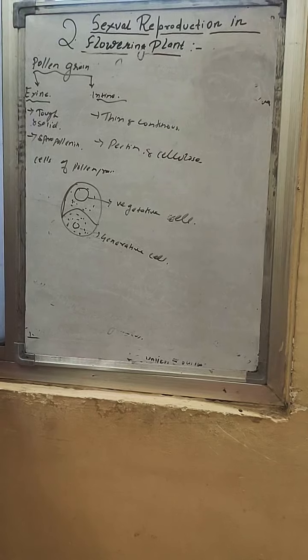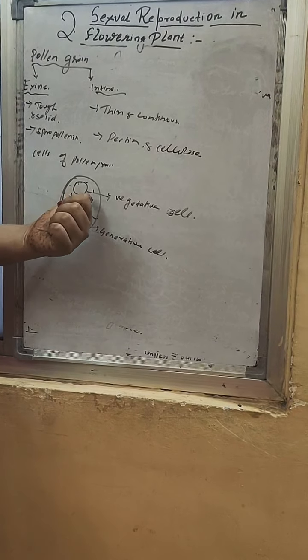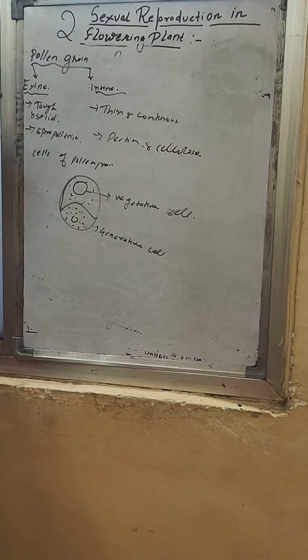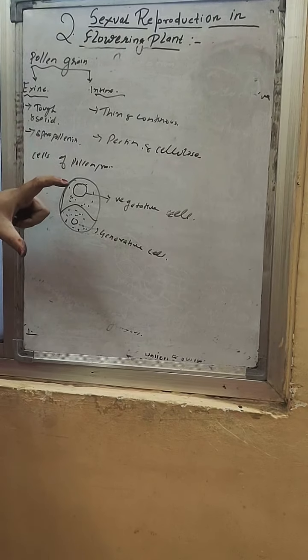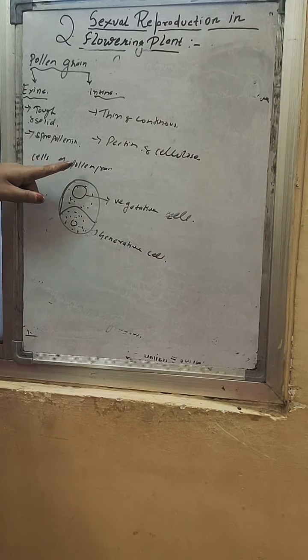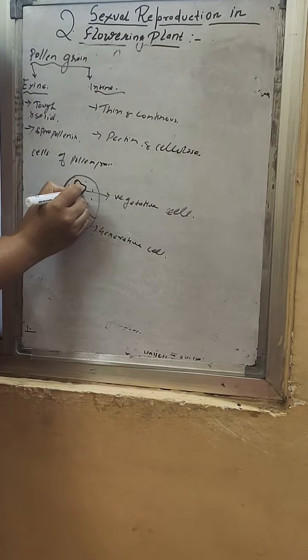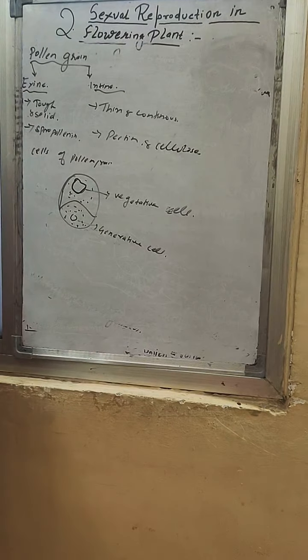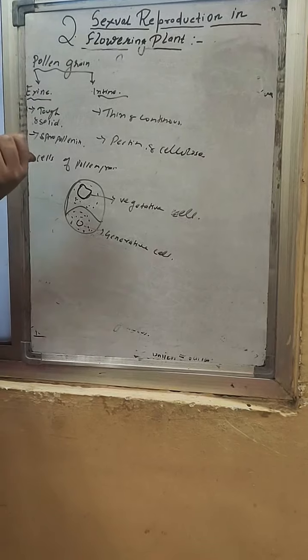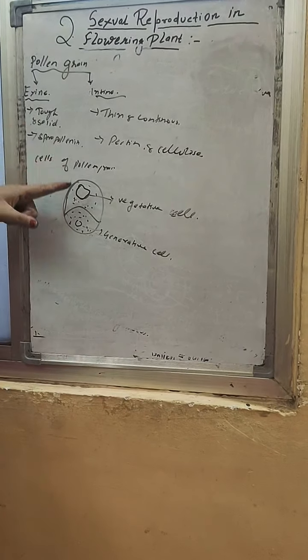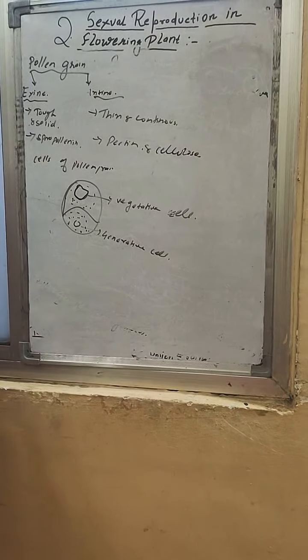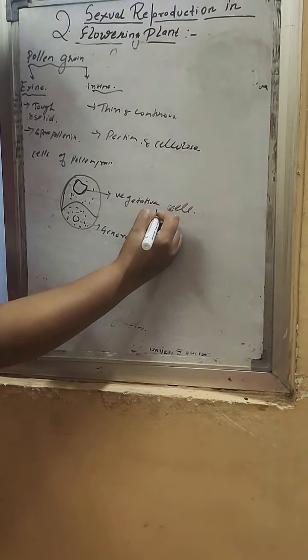The vegetative cell is bigger in size, abundant food reserve is present, and it has a large irregular nucleus. It is responsible for the development of the pollen grain. So what are the functions of the vegetative cell?